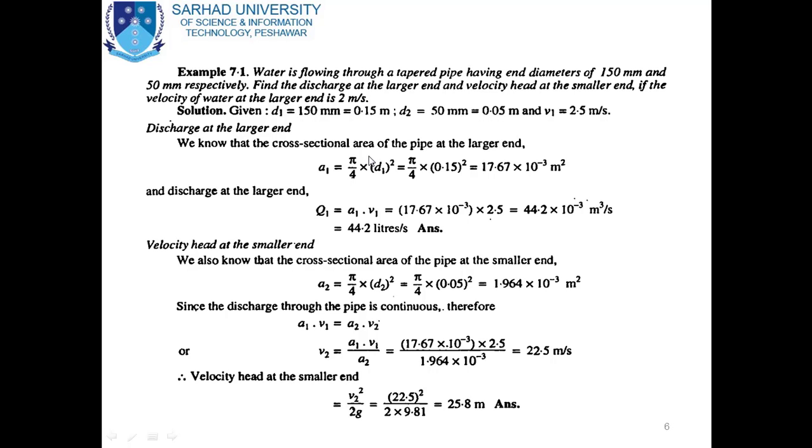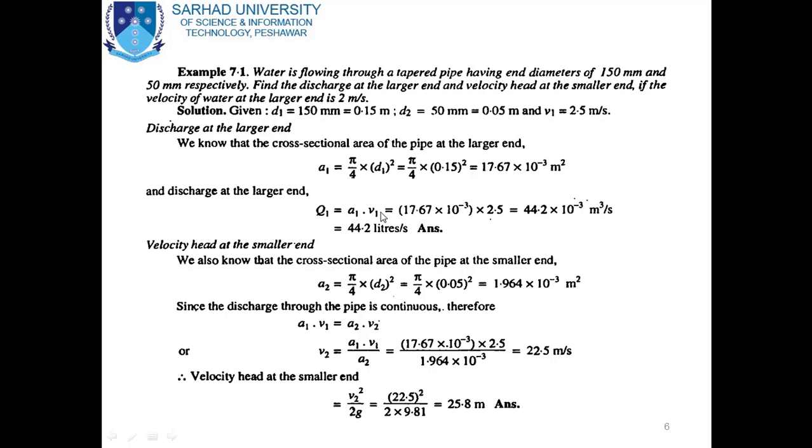Now we have to find the discharge at the larger end. For this purpose, we will first find the cross-sectional area of the pipe at the larger end. For that we will use the area of the circle, A is equal to pi by 4 d square, where d is equal to d1, given as 0.15. Putting the value of d1, we get the area at the larger end, A1 is equal to 17.67 into 10 to the power minus 3 square meter. Now to find the discharge at the larger end, we have the equation of discharge, Q is equal to AV. The area is already found, which is 17.67 into 10 to the power minus 3.